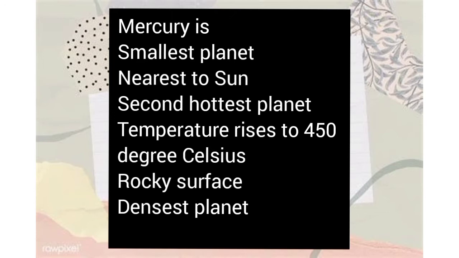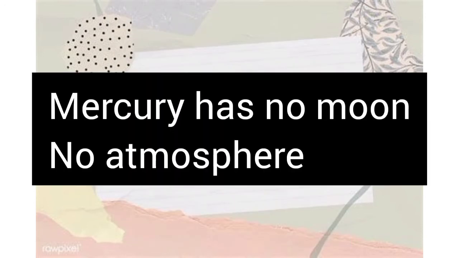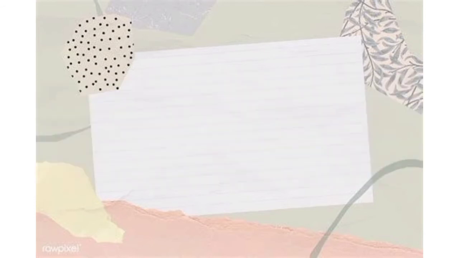But it is not the hottest. Although it is nearest to the Sun, it is not the hottest planet, but it is the second hottest planet of the solar system. During the daytime, its temperature is around 450 degrees Celsius. The planet Mercury has no atmosphere, and it has no moon. And the surface of the planet Mercury is rocky. It is a solid, dense planet.